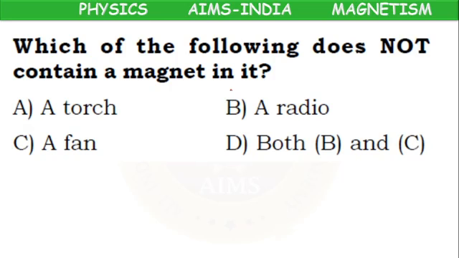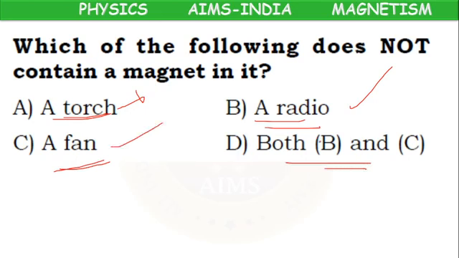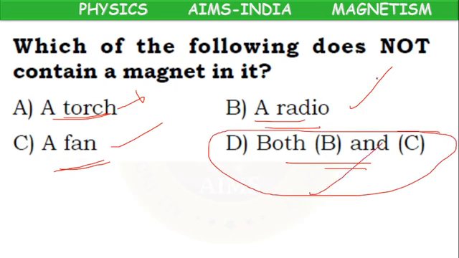Next. Which of the following does not contain a magnet in it? Option A, torchlight, no magnet. Radio, it will contain a magnet. Fan, it will contain a magnet. Both B and C. As the question has a single correct answer, and here both B and C are correct, we have to go for option D. So B is wrong, C is wrong. We have to keep the tick mark only for D.